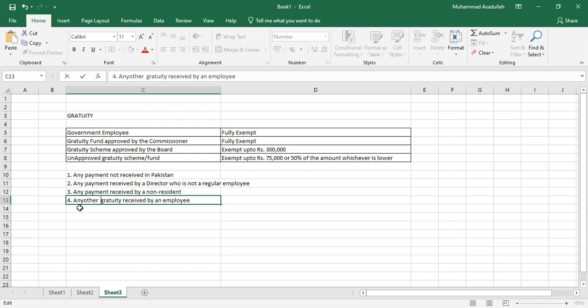So make sure you have knowledge of all these rules and regulations before calculating tax, because if you are not aware of these rules and regulations, then the calculation of tax may not be right.